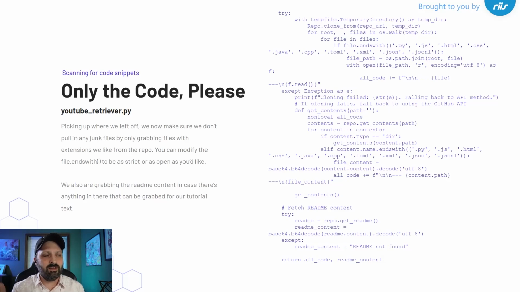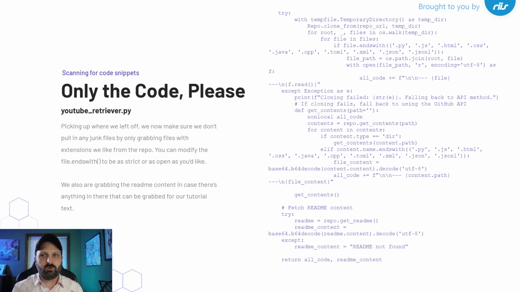So GitHub repos could get pretty large. If you forked from somebody else, you probably are inheriting a lot of junk that you don't need to write your tutorial. And in that case, what we've done here is we're only pulling out files that have certain file extensions. So you can see that here, .py, .js, .html, .css, etc. And you can make this as strict or as open as you want, so that you're only pulling out the portions of the code from the repo that you need.